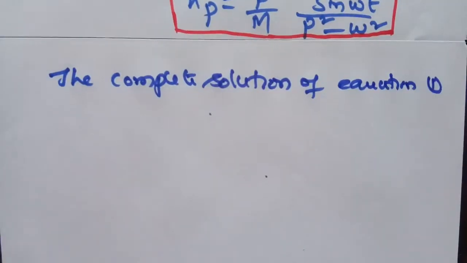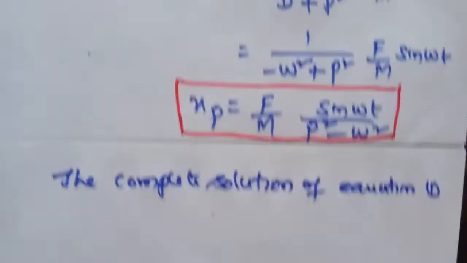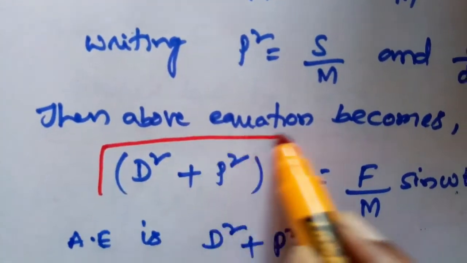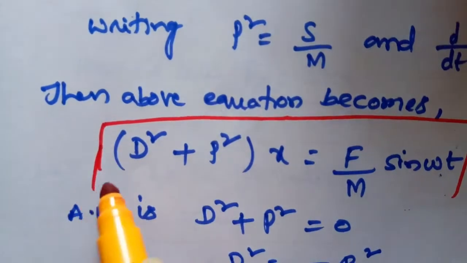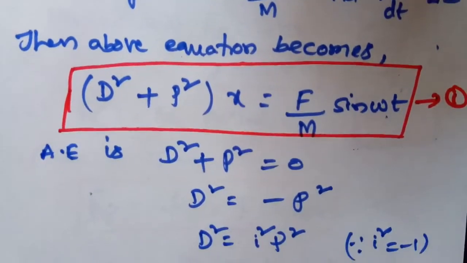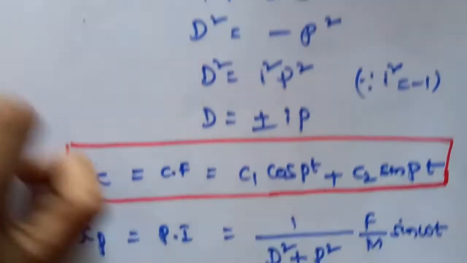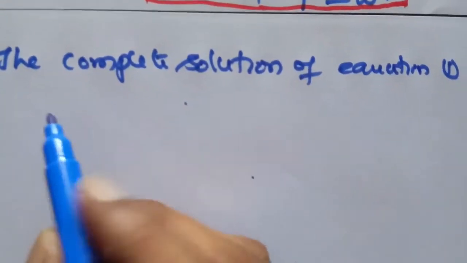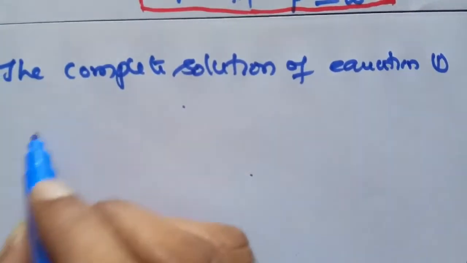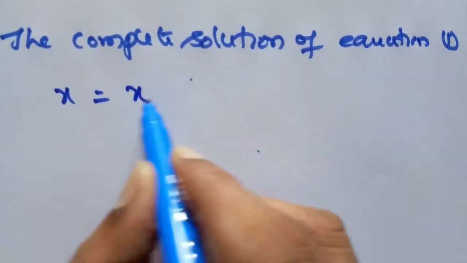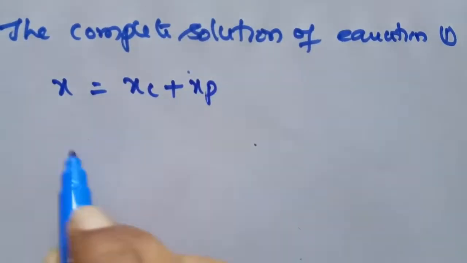The complete solution of equation 1 is x is equal to xc plus xp.